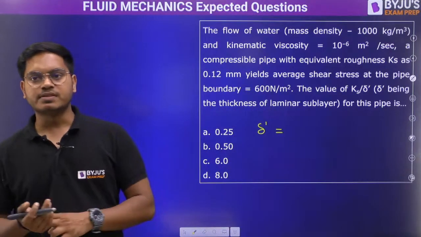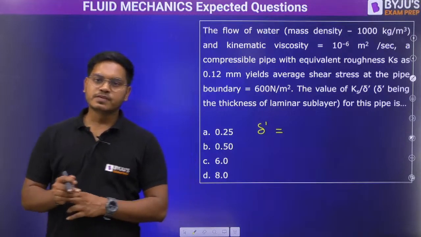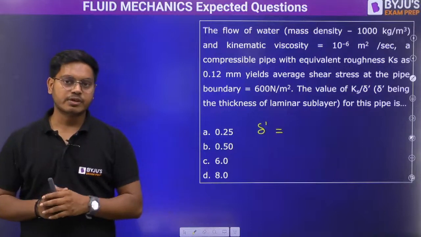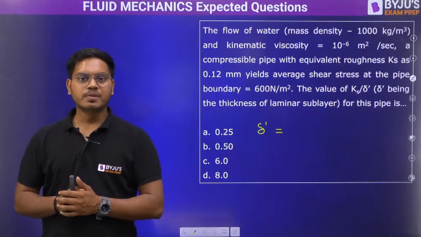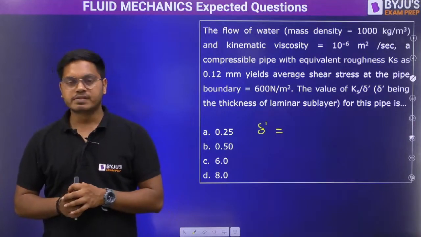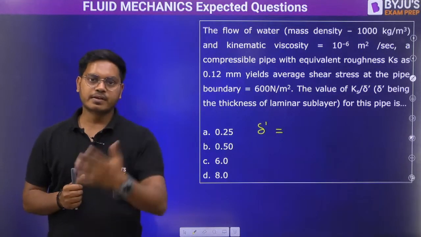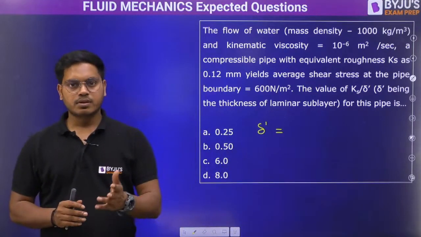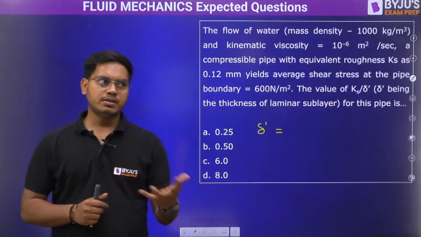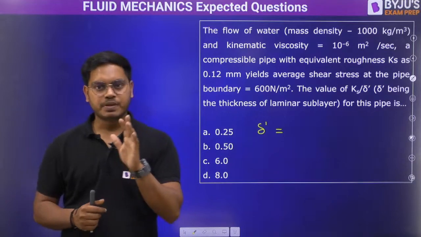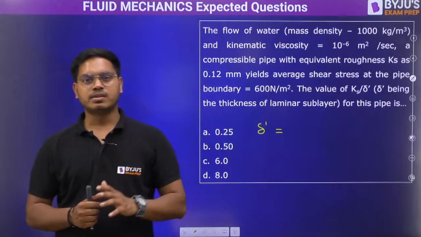Sir, in mechanical, can I get a PSU with 633? Yaar, 633 is, I would say, on the higher side. It's a very good rank, but still for PSU it is on the higher side only. I will always suggest to all the students who have a rank more than 200 or maybe 300 that always go for all the options. You will have to pay some money in registration fees and all, maybe in IITs or other places. Bear that much money at least, no problem, right?